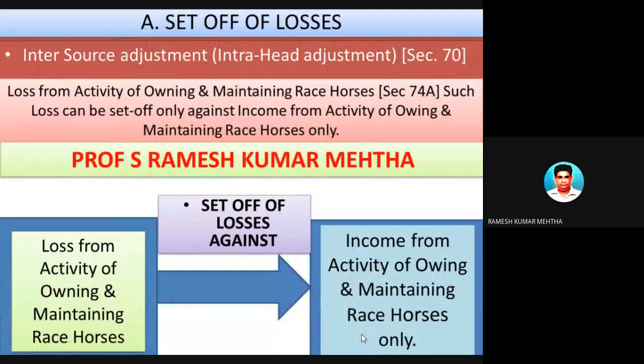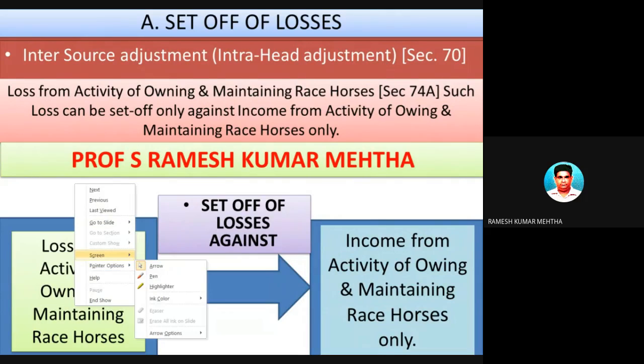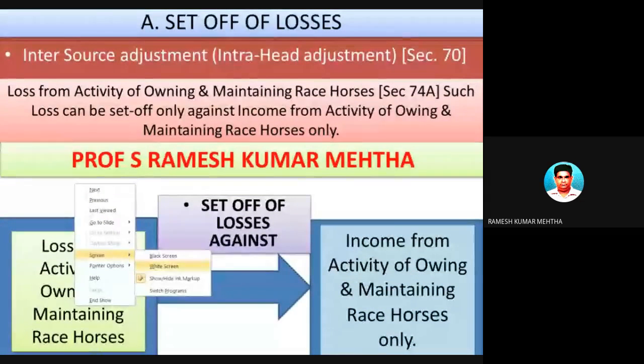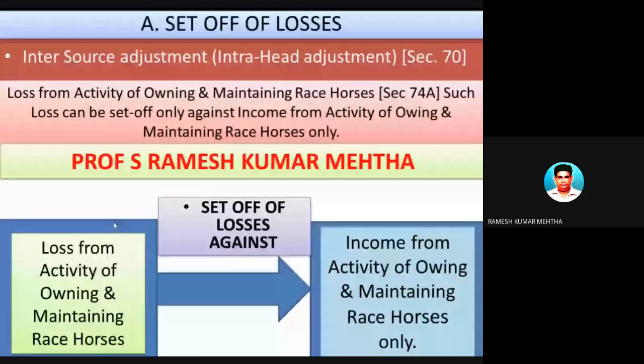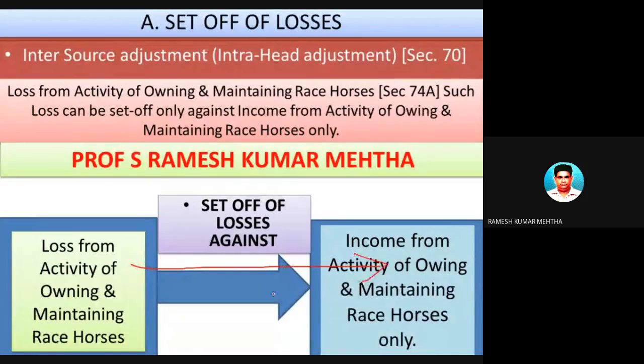Last but not the least, the most important point: loss from the activity of maintaining of horse races can be set off against similar source of income. For example, I told you Kolkata, Bombay, and Hyderabad. These transactions had a profit of 70 lakh rupees. But from Bangalore, in the other place, there was a loss of 20 lakh rupees.